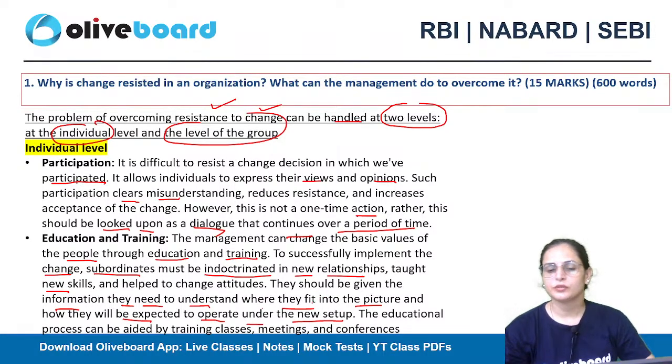They should be provided with good training and education about the new skills and the new setups, and the educational process can be aided by training classes, meetings and conferences. These different components will help in making the system more familiar and the individual will stop resisting the changes.